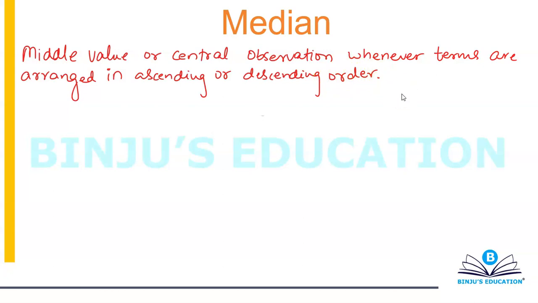It is the middle value or central observation whenever terms are arranged in ascending or descending order.